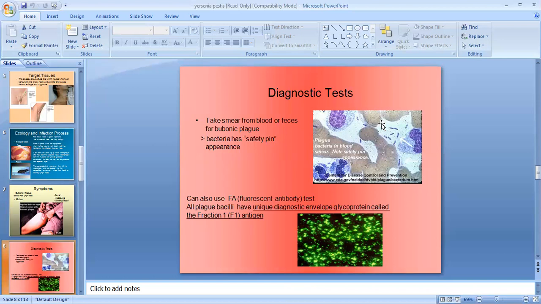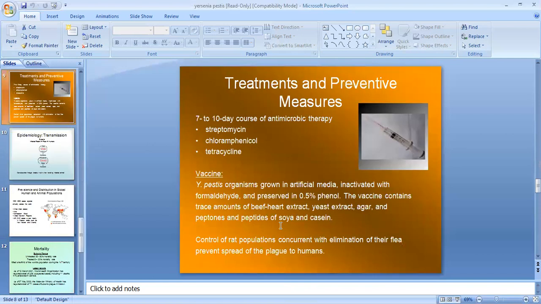Diagnostic tests include taking a smear from the blood and feces of bubonic plague. Bacteria have a safety pin appearance there, and we can also use a fluorescent antibody test. All plague bacilli have a unique diagnostic envelope glycoprotein called the fraction 1 antigen. The treatment includes a 7 to 10 day course of antimicrobial therapy: streptomycin, chloramphenicol, and tetracycline.